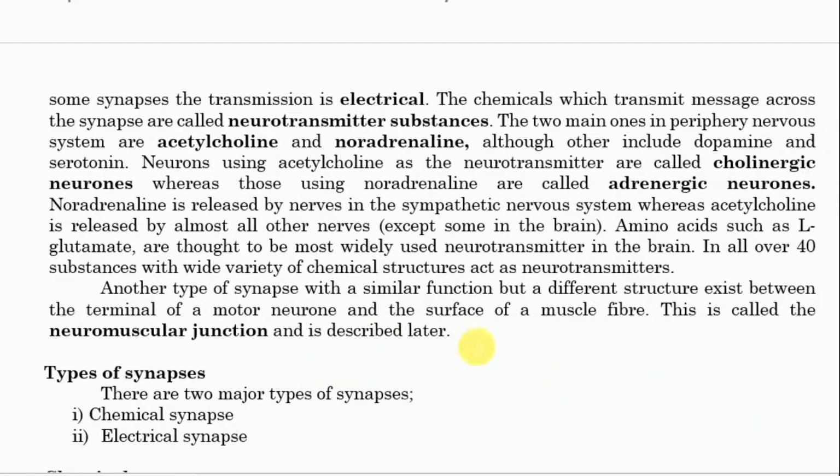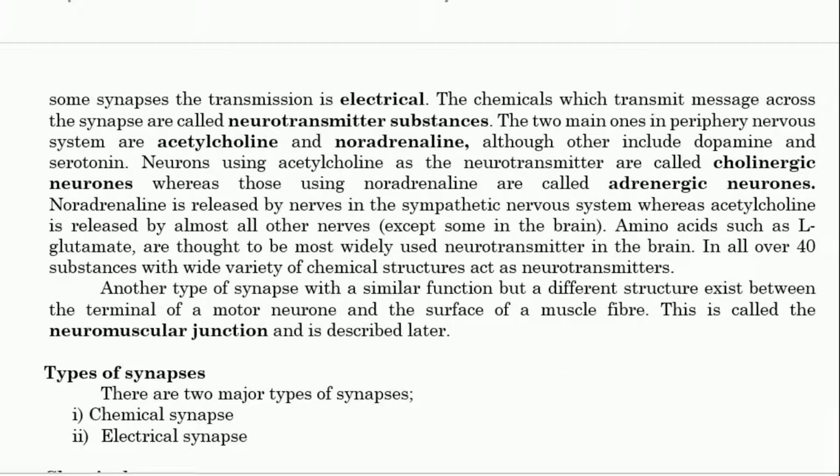Another type of synapse with a similar function but a different structure exists between a terminal of the motor neuron and the surface of the muscle fiber. So tunapokuwa tuna msuli, a muscle fiber, pamoja na motor neuron, they synapse by what we call the neuromuscular junction. Kwa hiyo neuromuscular junction tutaenda kuiona huko mbele. So first tuone types of synapse.